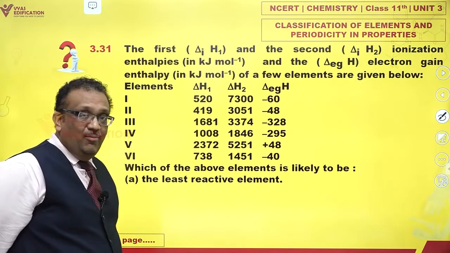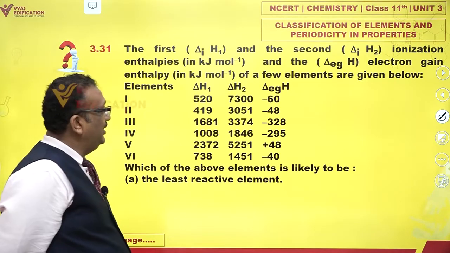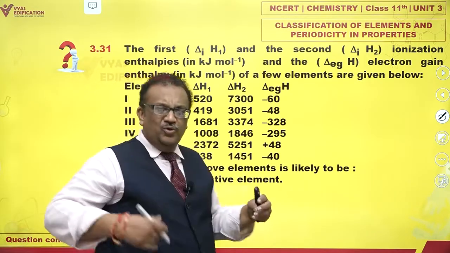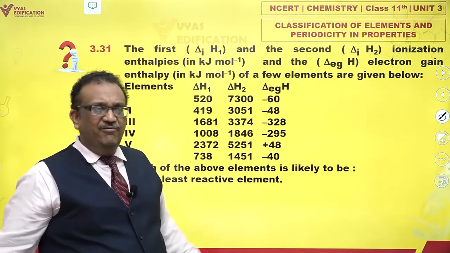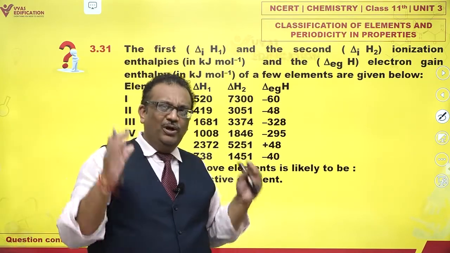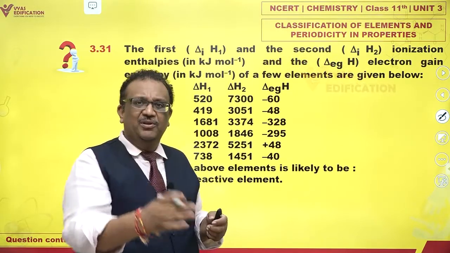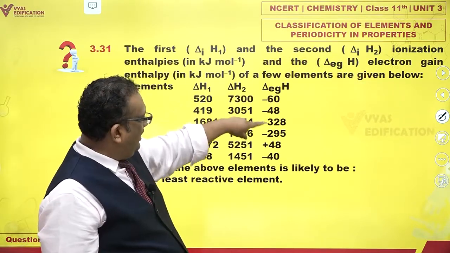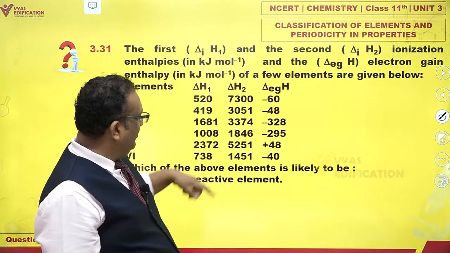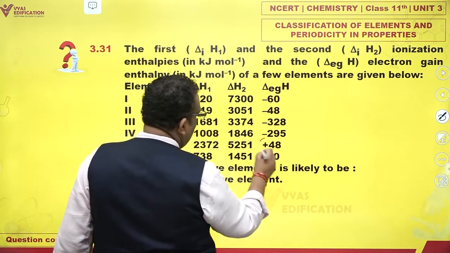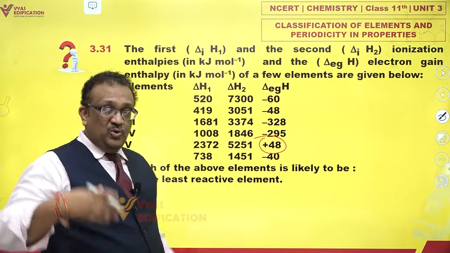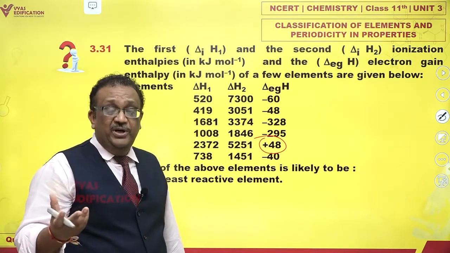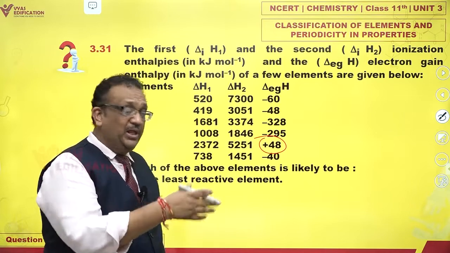Now, when we are talking about electron gain enthalpy, you should feel happy while gaining electrons, right? Even alkali metals, the very donor ones, also feel okay. They release some energy if you give them electrons. All negative. Now, this is ugly, because do you see that you have to really push in energy? You're giving an electron, that is a big deal itself, and you also have to supply energy.